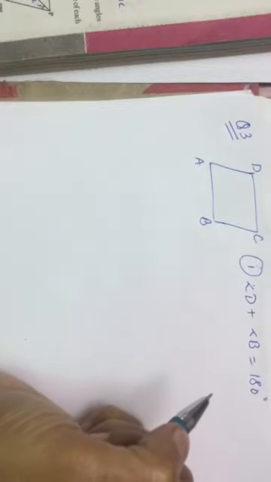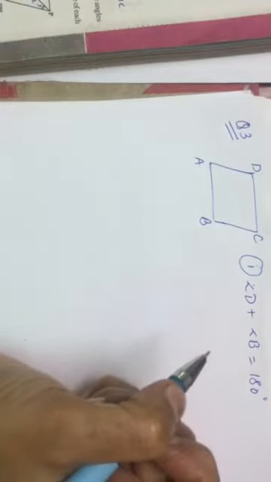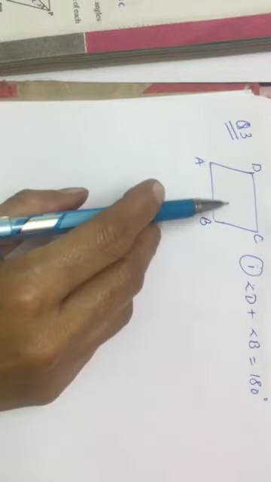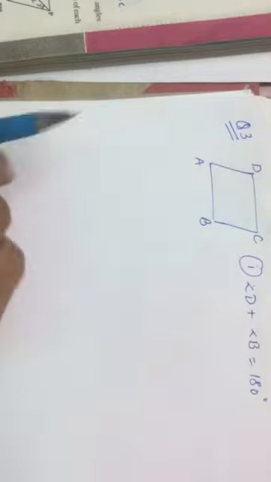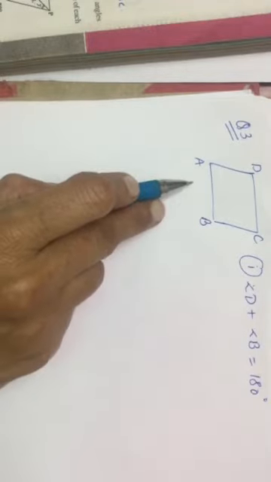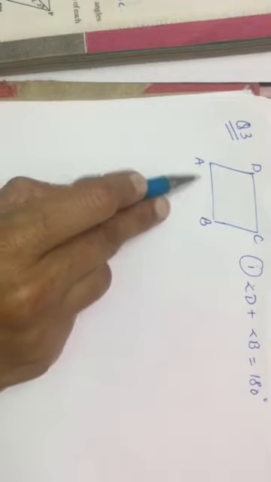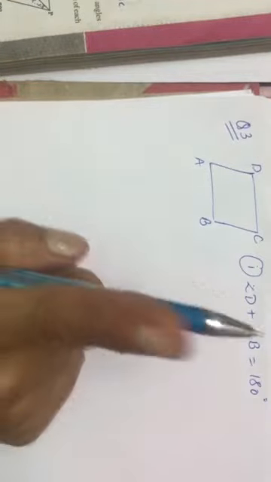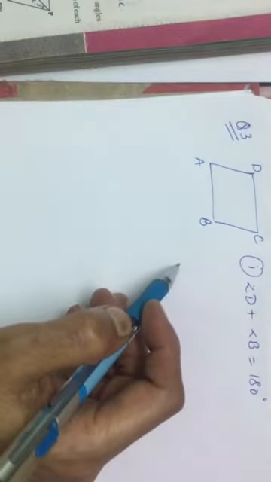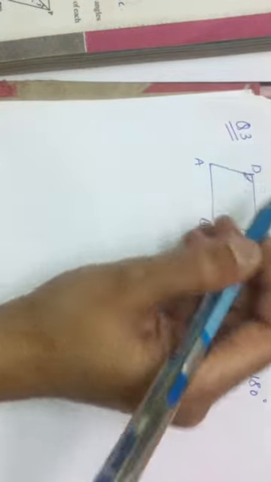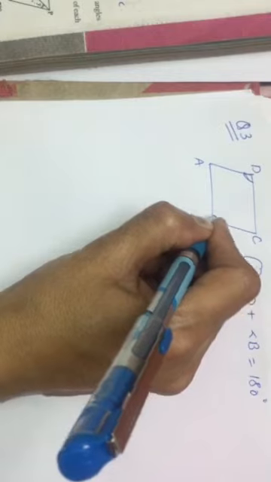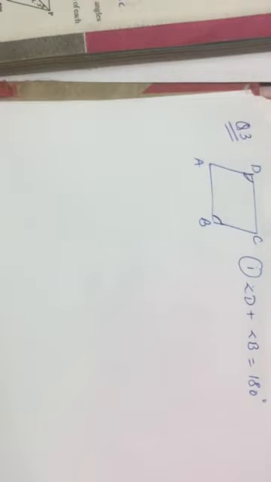Good morning, students. Let us begin with next question number 3. In this, it's given that quadrilateral ABCD is a parallelogram? It is one of the quadrilaterals, and they are asking whether it can be a parallelogram if they have given three different conditions. Angle D plus angle B equals 180 degrees.